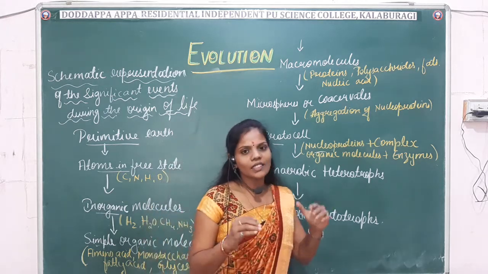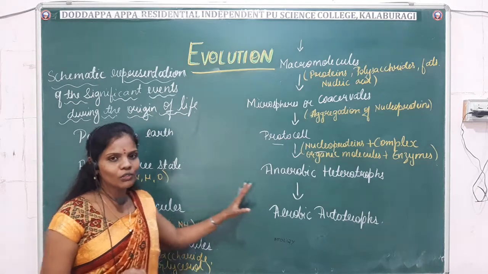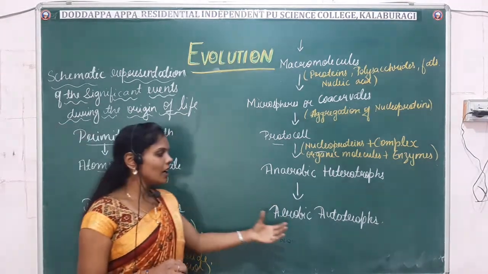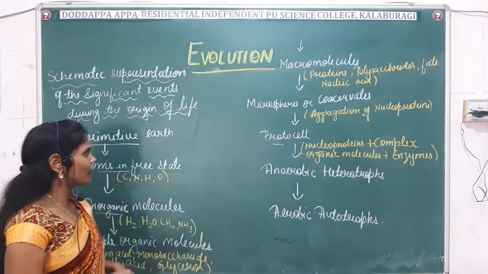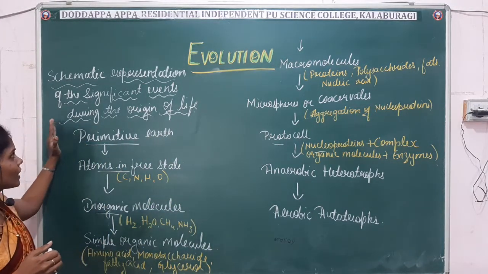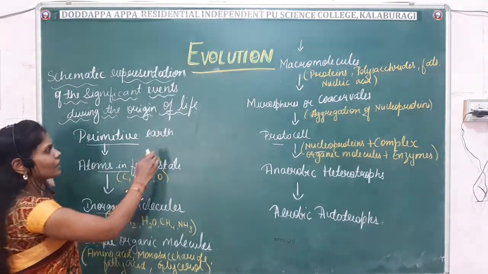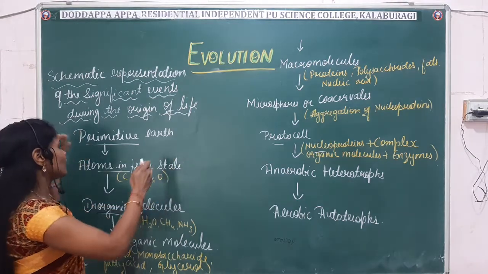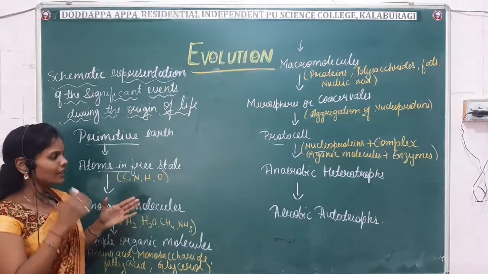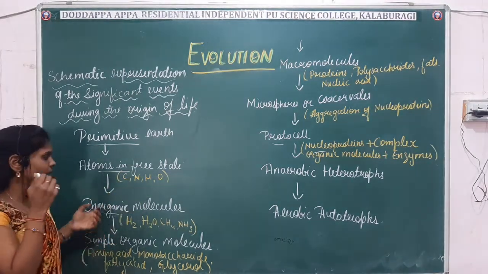So in this way, in this simple schematic representation, we studied how the first form of life came into existence from the primitive earth to the autotrophs, right? Once again, we'll have a glance. It's a schematic representation of the significant events which took place during the origin of life. First, the earth was in the primitive form. This primitive earth gave rise to atoms in the free state, mainly carbon, hydrogen, oxygen and nitrogen.